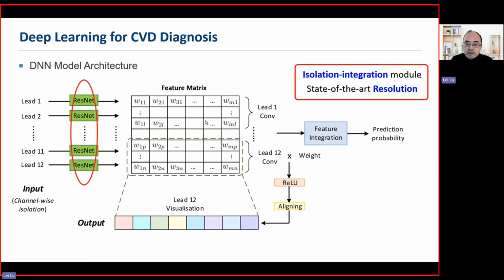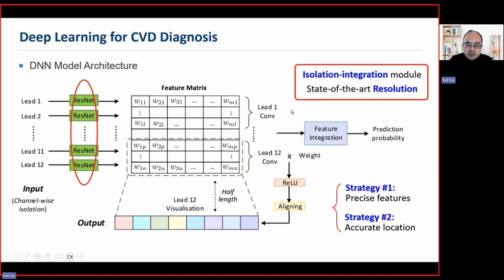I would also emphasize that, as I just mentioned, in the literature it's quite difficult to obtain high resolution for ECG interpretation. So here we propose a novel isolation and integration module that allows us to produce high quality ECG interpretation.